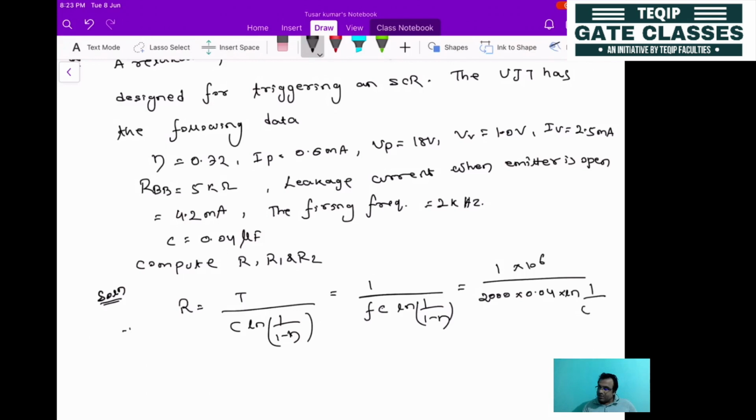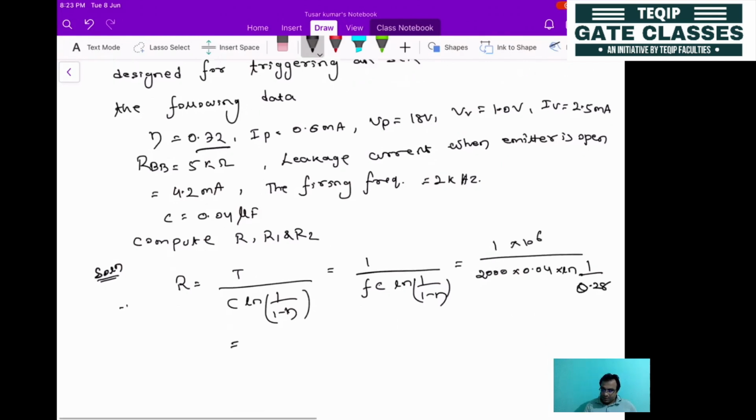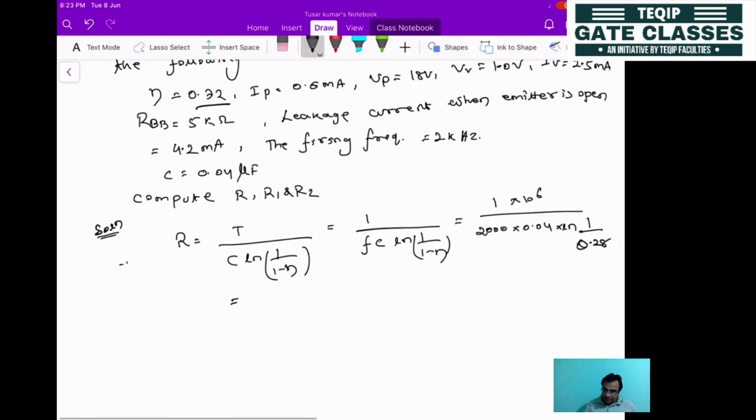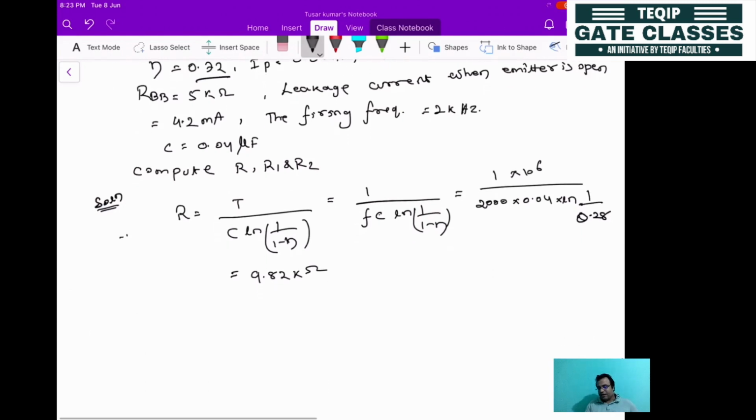Eta is given as 0.72, so 1 minus eta will be 0.28, so it will be 1 divided by 0.28. If you solve this, you will get 9.82 kilo ohm. That is the value of R.